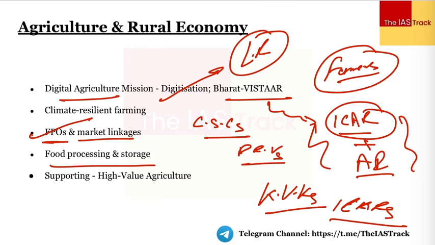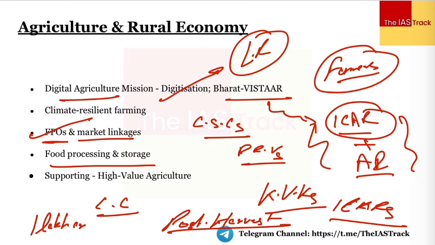Then the budget also talks about the food processing and storage aspects, where it says that we'll have to expand the cold chain infrastructure, we'll have to focus upon the post harvest losses, because we are witnessing a lot of post harvest losses. According to NITI Aayog, almost 1 lakh crore every year is wasted because we do not have adequate infrastructure. Cold storage centers nahi hai hamare paas, adequate mechanized instruments nahi hai, so as to make sure that we focus upon the reduction of the waste.